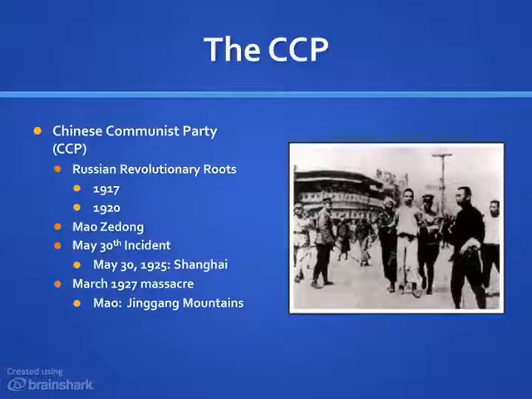Another violent incident in the early history of the Chinese Communist Party will occur in March of 1927, when the Kuomintang will launch a purge against the CCP, killing thousands in the city of Shanghai. Mao and a few others will flee the violence to the mountains of Xinjiang, which lie to the south and the west of Shanghai. Yet despite the fact that Mao survives, as do a number of his colleagues, the Communist Party in China has been severely wounded.